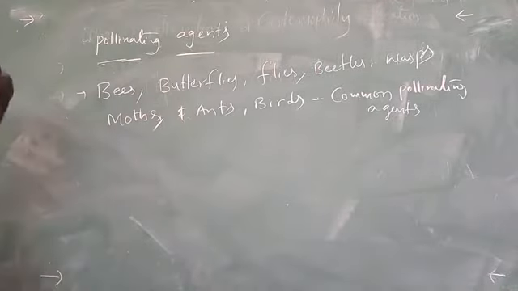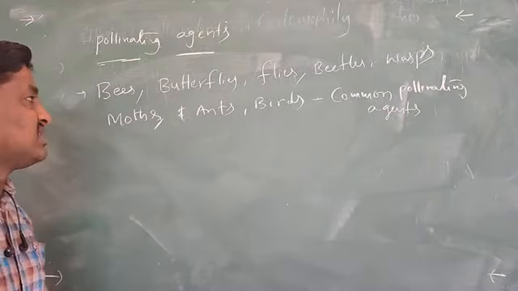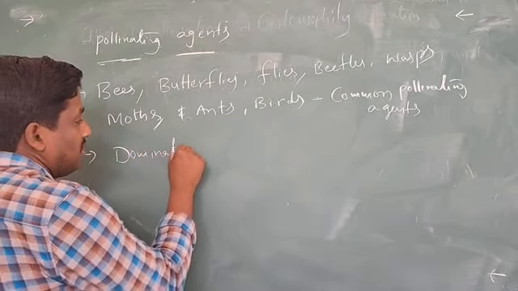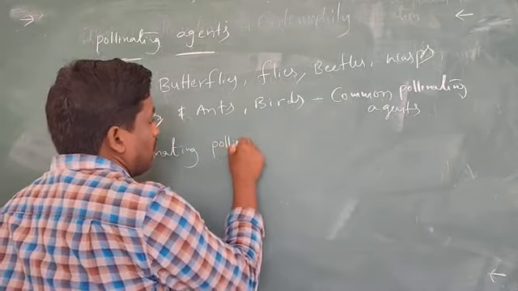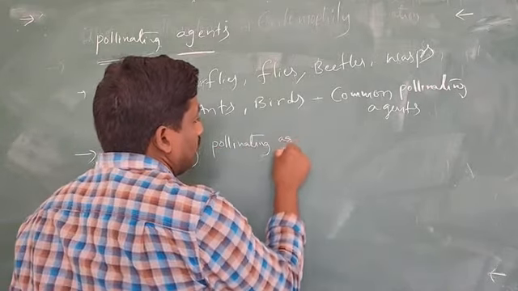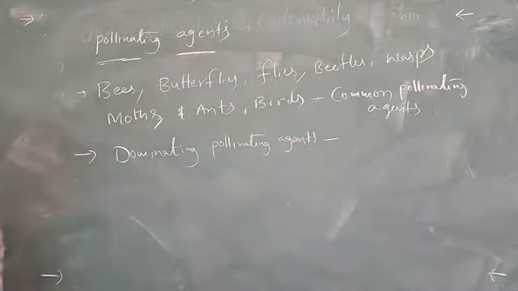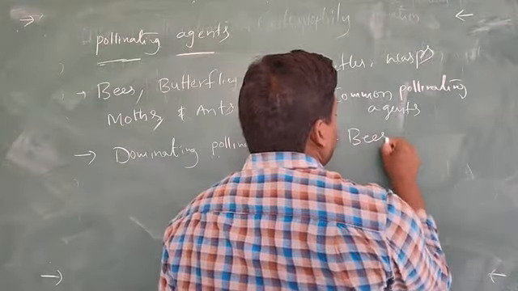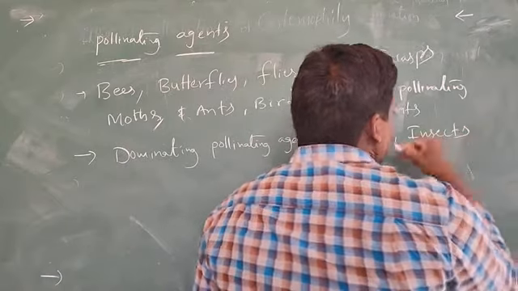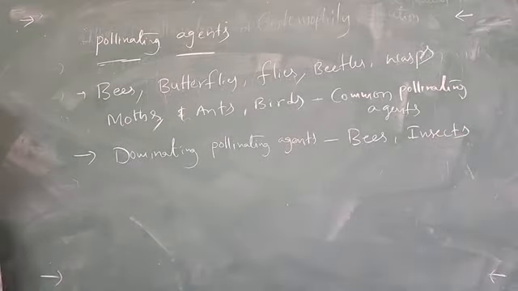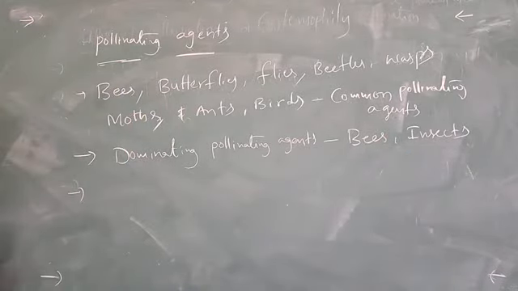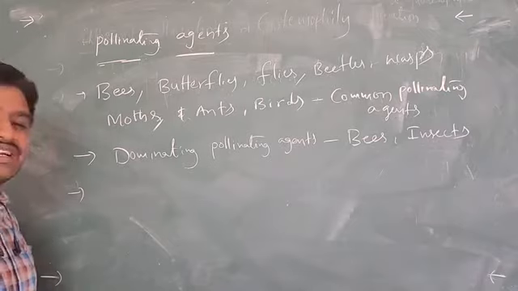The most dominating pollinating agents such as bees and also some of the organisms such as the insects. Okay, dominating pollinating agents such as the bees and also insects. Next, some of the higher animals also act as pollinating agents.